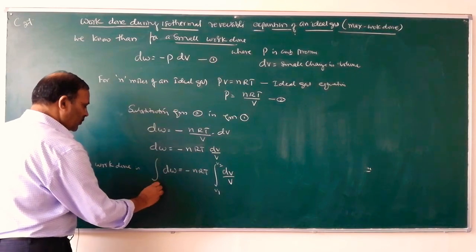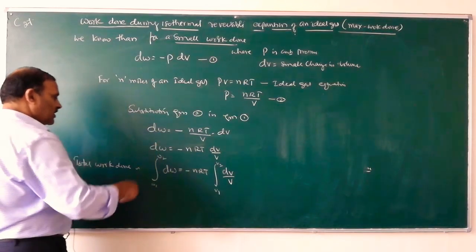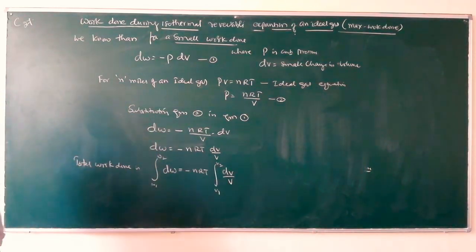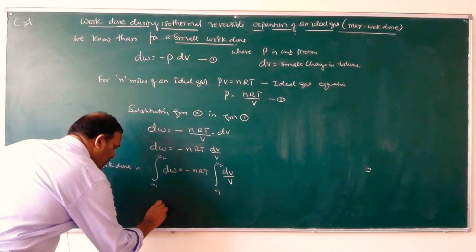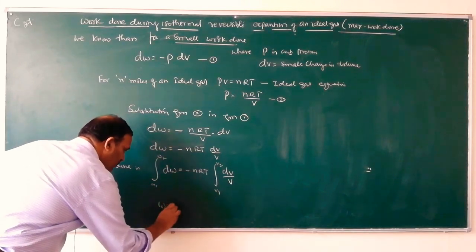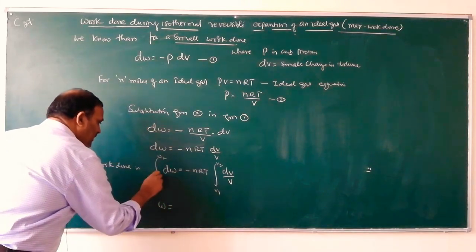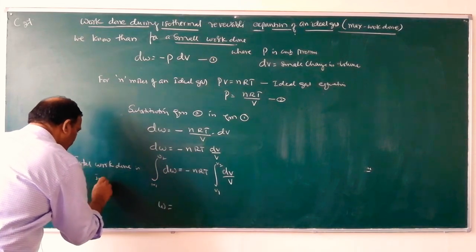This is the total work done during isothermal reversible expansion. So the integral of dW is equal to W. This is called integration.